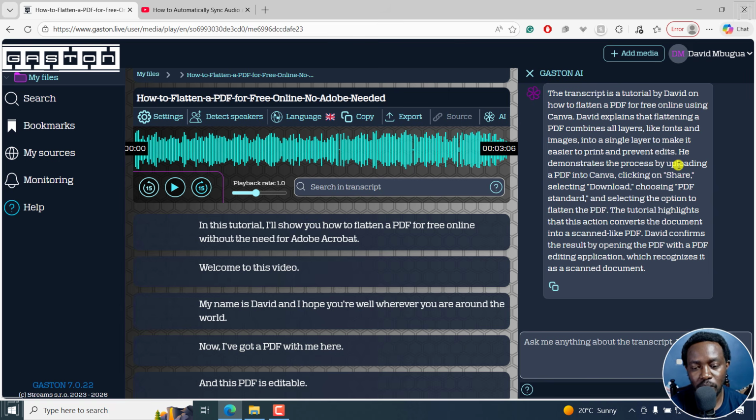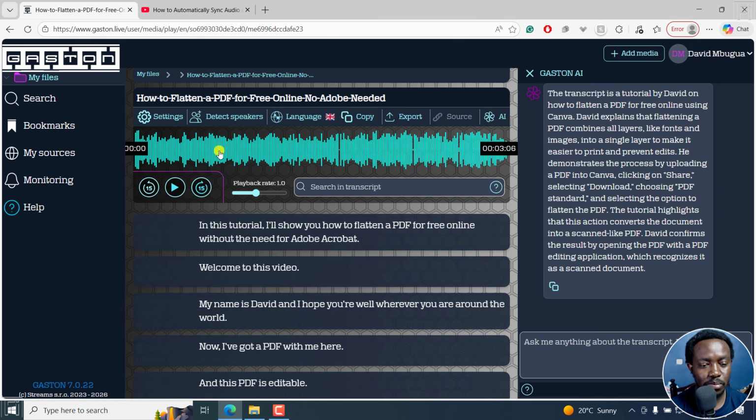He demonstrates the process by uploading a PDF into Canva, clicking on share, selecting download, choosing PDF standard, and selecting the option to flatten the PDF. The tutorial highlights that these actions convert the PDF into a scan-like PDF. David confirms the results by opening the PDF with a PDF editing application, which recognizes it as a scan PDF. So that's a summary of more or less